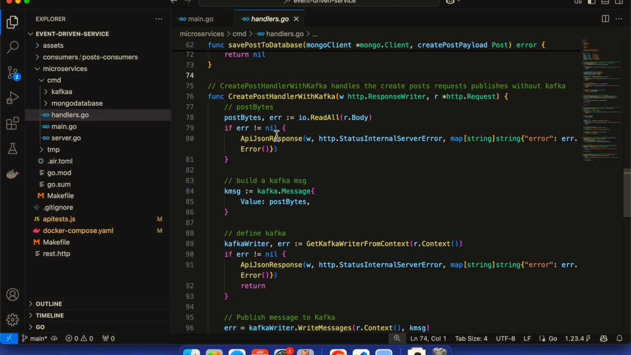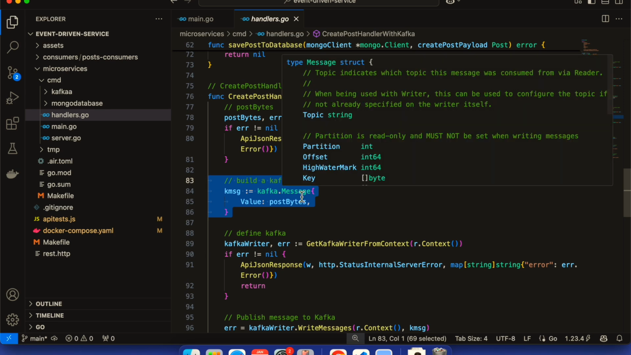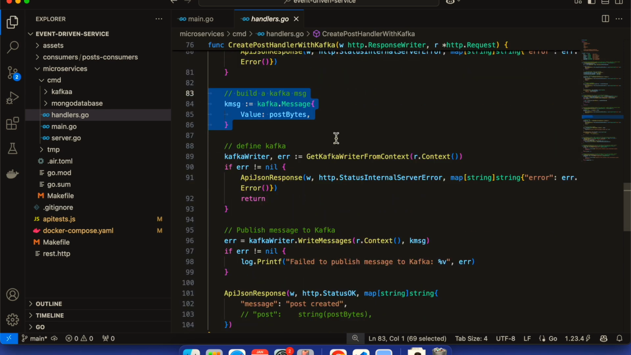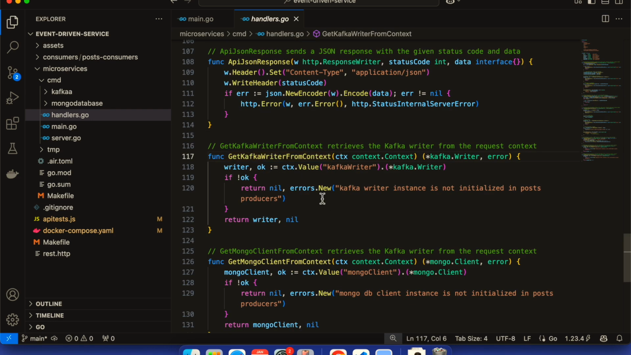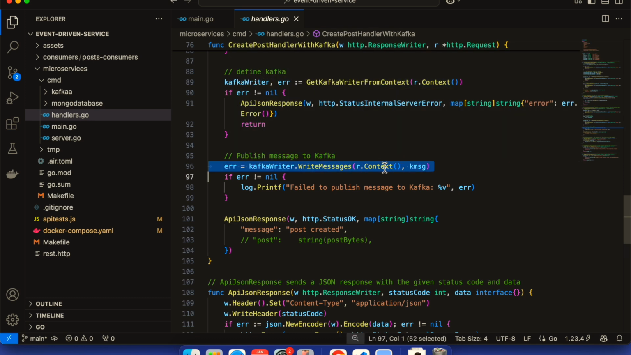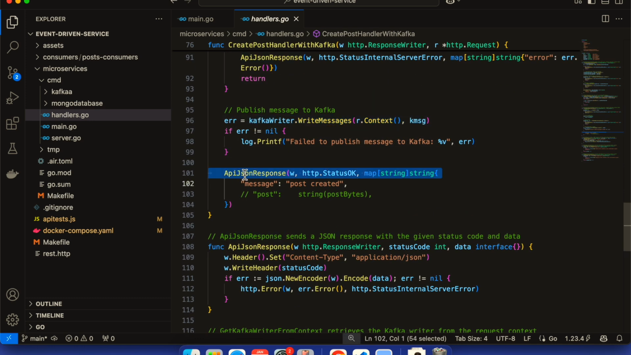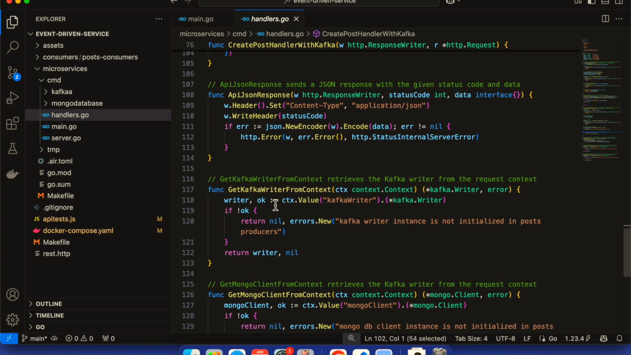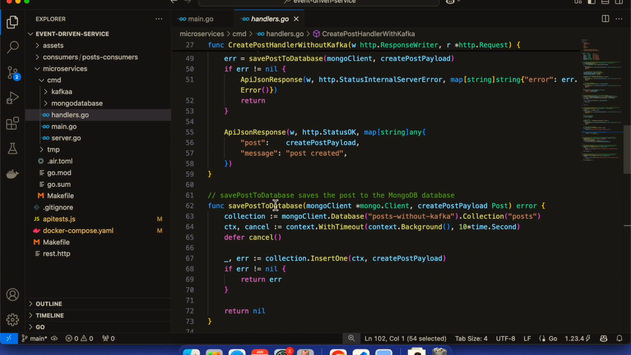Apart from that, the create post handler with Kafka has a similar sort of thing, but with io.ReadAll we are basically reading the body into post bytes. Once it is there, I am preparing a Kafka message using this particular library, and from the get Kafka writer context, that Kafka writer instance is being procured from the request context. Over here you can see passing the background context or the request context. From there I am just taking it through, and the API response cycle is also present over here, right? And this is all it is. It's very straightforward, I believe.